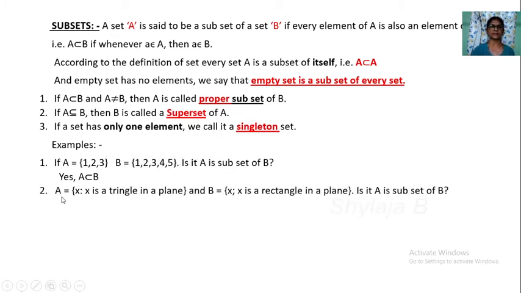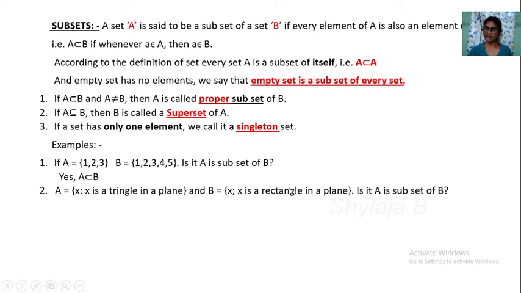Next, we take set A as X such that X is a triangle in a plane, and another set B as X such that X is a rectangle in a plane. Is A a subset of B? Here is the set of triangles in a plane, here is the set of rectangles.